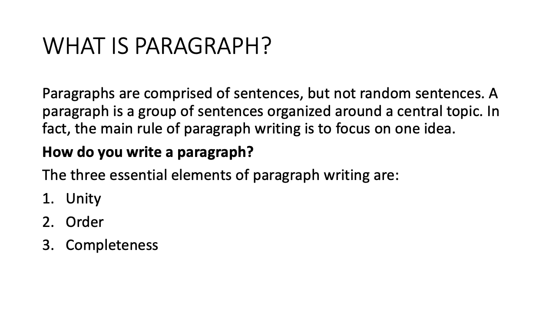Number 2 is order. Order meaning it should follow a particular pattern, giving you introduction and then slowly giving you one by one the details about the central topic and then coming to the end of the topic. You cannot write the end first and then the starting line and then again one detail and then again the ending line. You cannot write like that. Okay. And completeness meaning that paragraph should have the beginning and the end of the topic within itself. You cannot continue one particular idea throughout 3-4 paragraphs. It is better not to do that way. Okay.